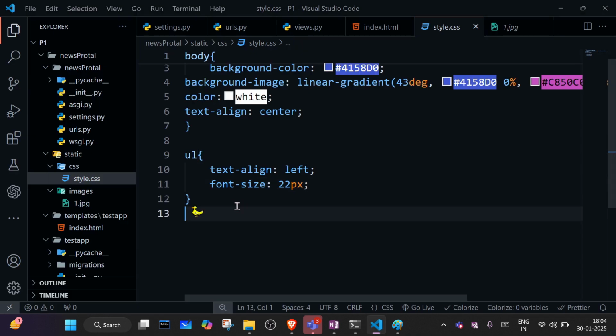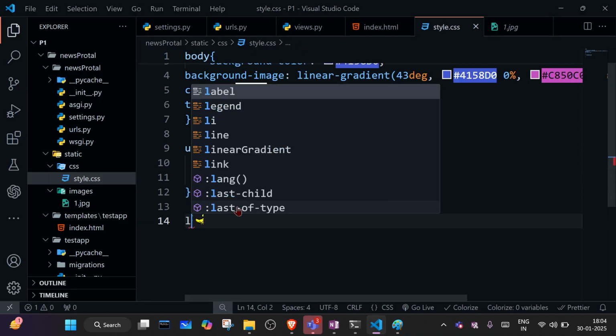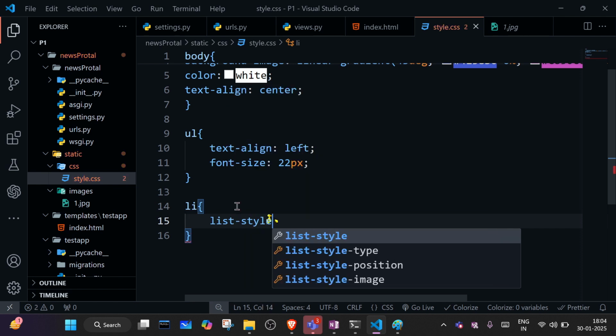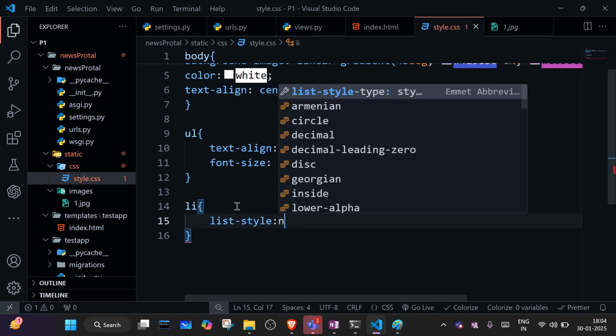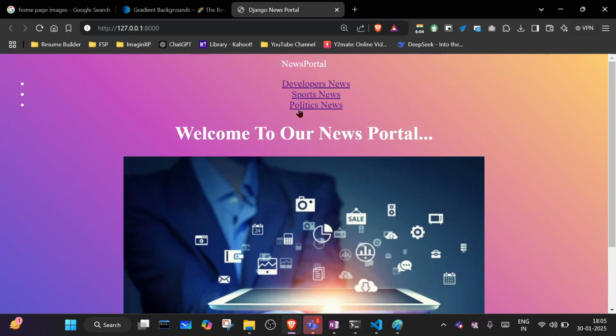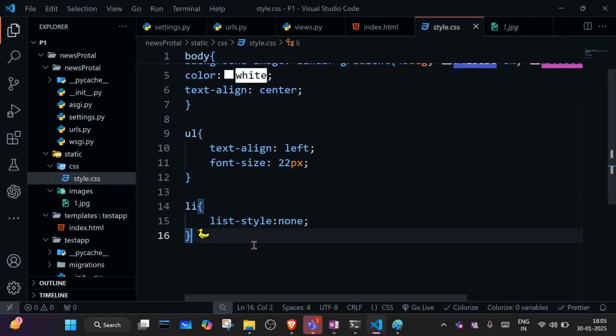So in order to remove these bullet points, we need to call li list item and list style. Okay, what should be the list style? None, right? And after that, see inside the anchor tag we are getting underline, so we want to remove that underline also. So how to remove?